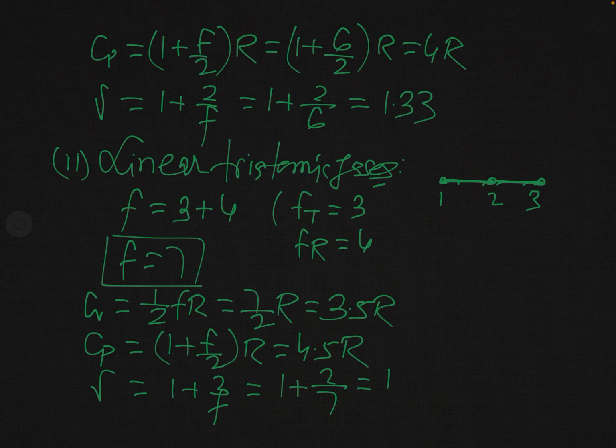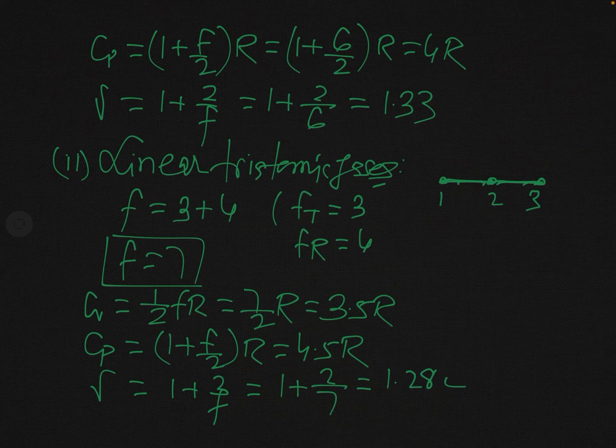Divide 2 by 7, what do you get? Almost you can say 2/8, this much. So this is the value of Cv, Cp and gamma.